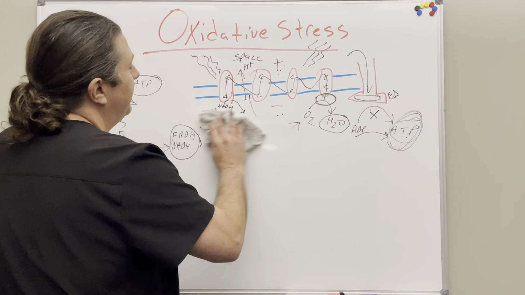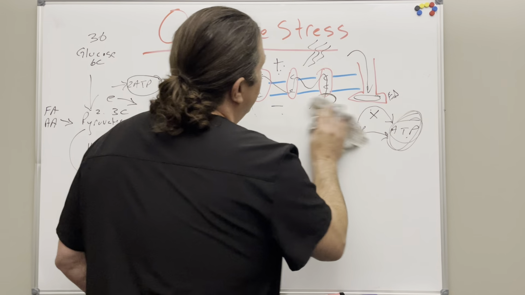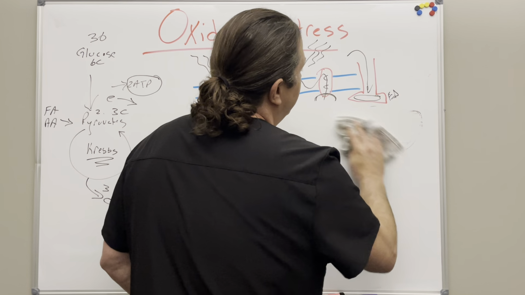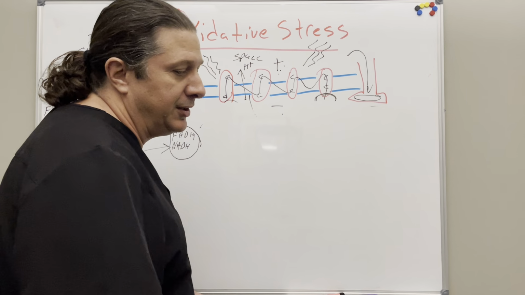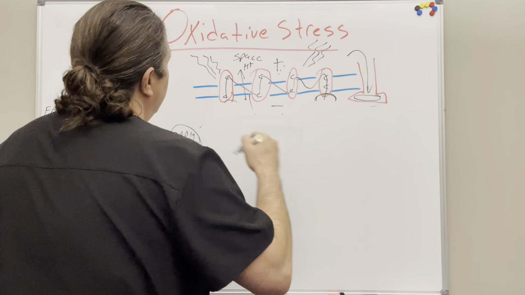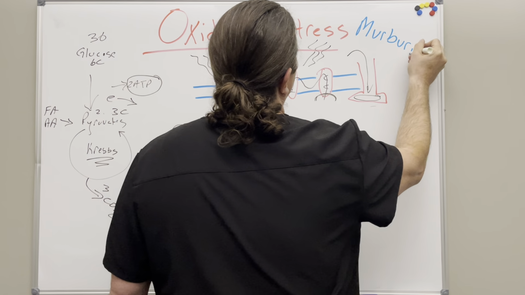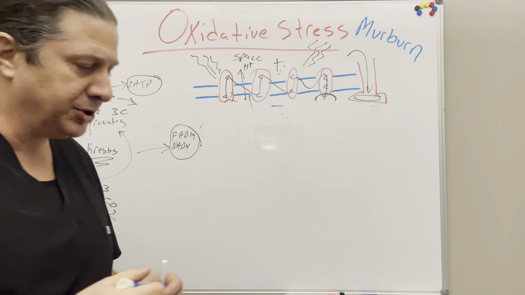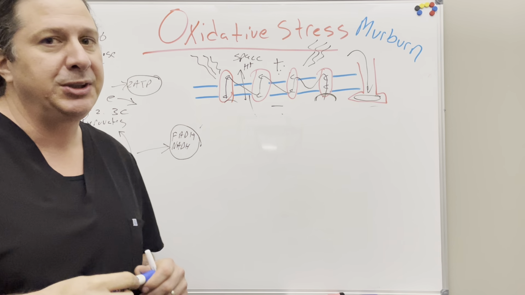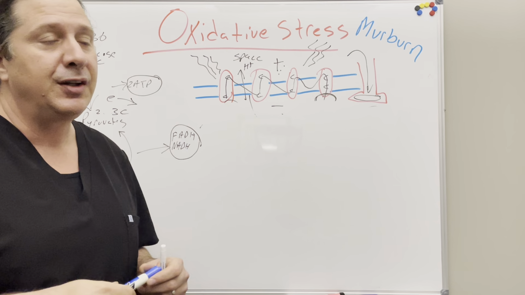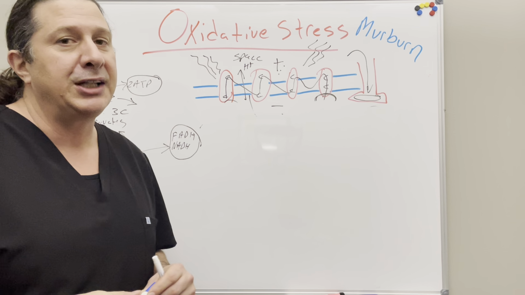I ran across a theory from an enzymologist out of India. His theory he's coined the Merburn process. He was running into his research where he was finding reactive oxygen species levels weren't making sense. They weren't showing to be an inefficiency of a process he was studying.